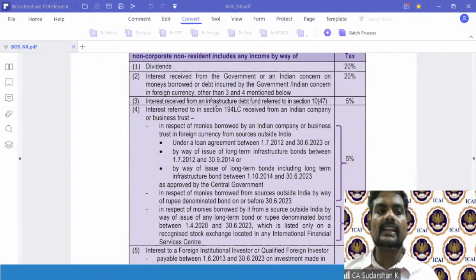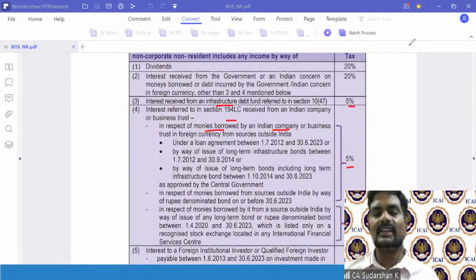So if there's any interest received from an infrastructure debt fund, 5%. And similarly, masala bonds, 194LC and LD, basically to promote this. So in respect of any monies borrowed by an Indian company, there are certain stipulations given. There's a concessional tax rate of 5% and 4%.